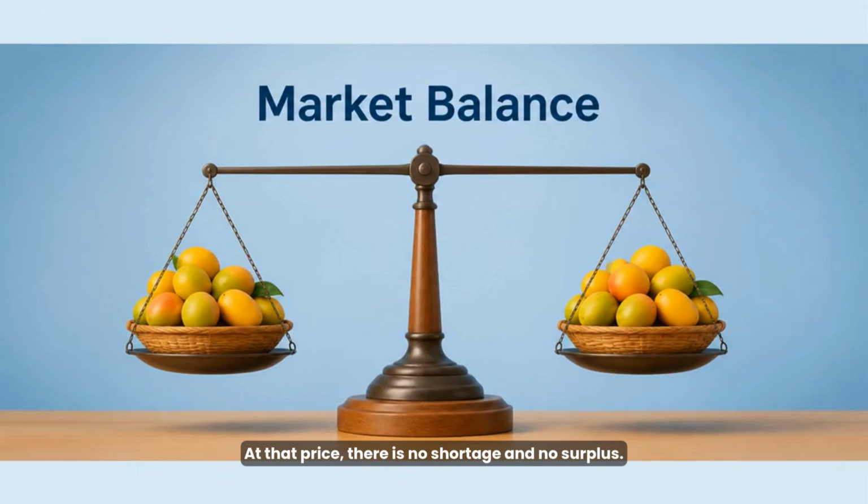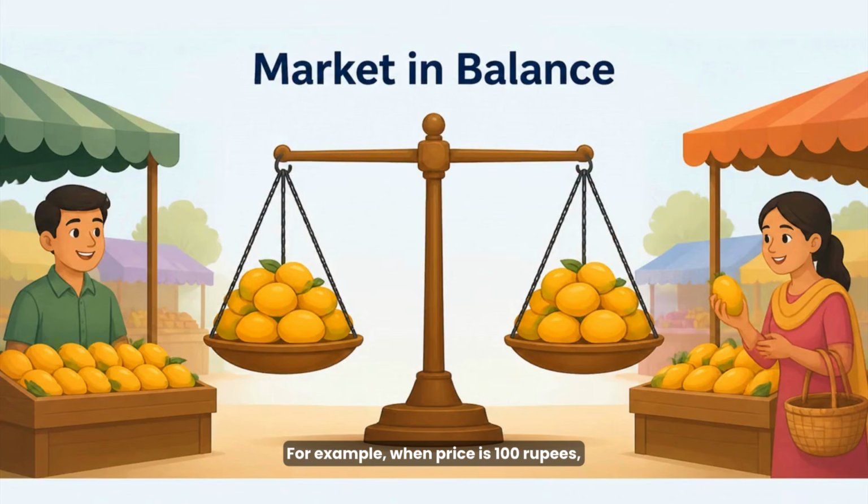At that price, there is no shortage and no surplus, and prices tend to stay steady unless something changes. For example, when price is 100 rupees, the quantity demanded and supplied might both be 12 kg, so that is the equilibrium price and quantity. If price is too low, we get excess demand and pressure for price to rise. If price is too high, we get excess supply and pressure for price to fall.